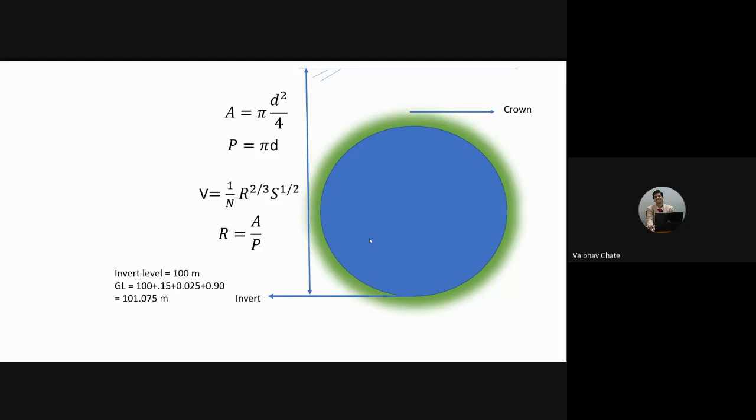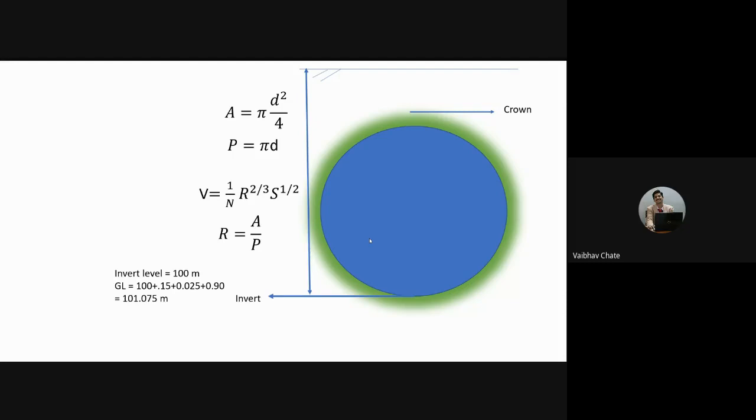If that driving force is not there, then the waste will go on accumulating in the pipeline and ultimately it will get clogged. So which is the driving force in that case? There are two things we need to understand. One is the discharge, another is the diameter, and the third one is the slope with which the pipeline is laid. So slope is very important, right? You cannot lay the pipeline as per your wish.